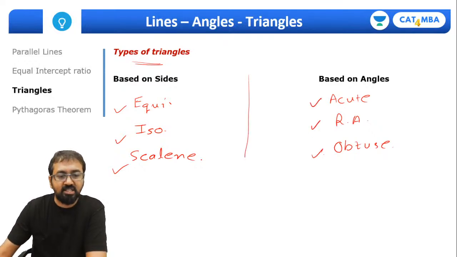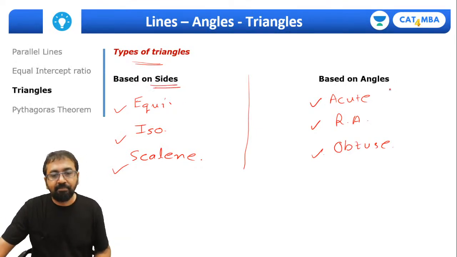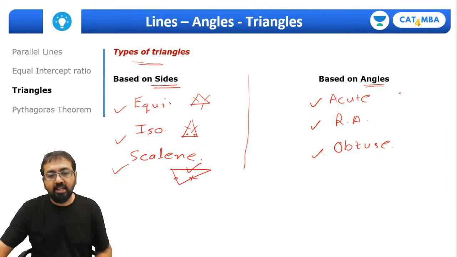So this is what I've classified: triangles can be classified based on the characteristic of sides and based on the characteristic of angles. Based on the characteristic of sides, we have the equilateral triangle, that means all sides equal, so all angles are also equal. Isosceles triangle, exactly 2 sides are equal, and of course the angles opposite those 2 sides are also equal. Scalene triangle means all sides are different. Acute angle triangle, each angle less than 90 degrees. Right angle triangle, exactly 1 angle equal to 90 degrees. Obtuse angle triangle, exactly 1 angle greater than 90 degrees.